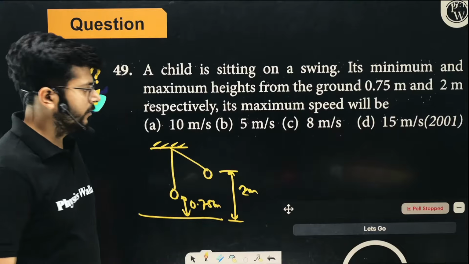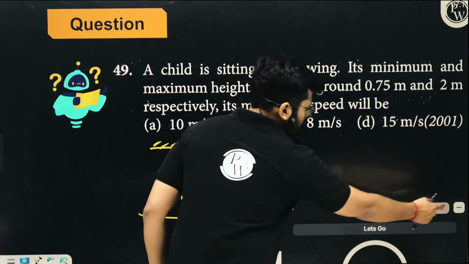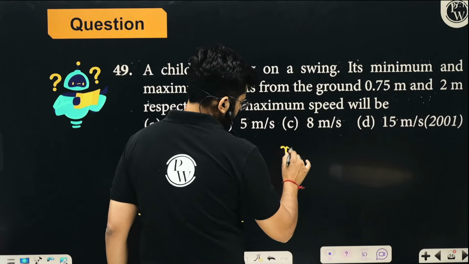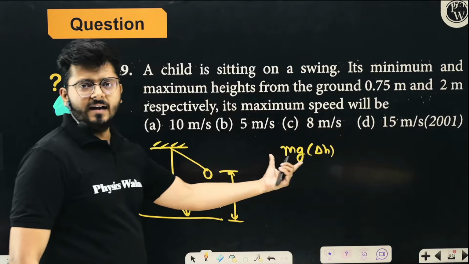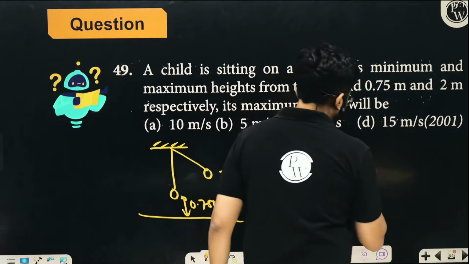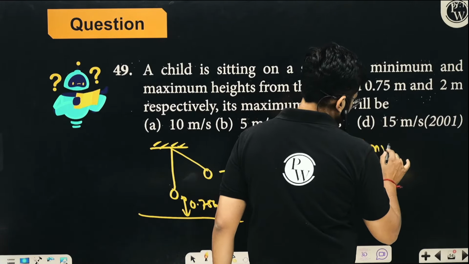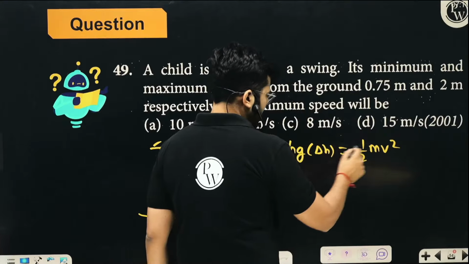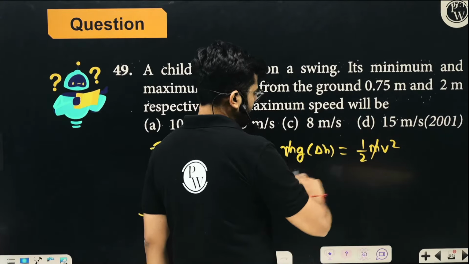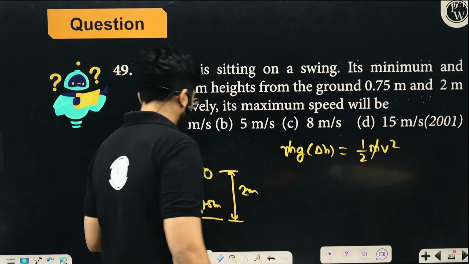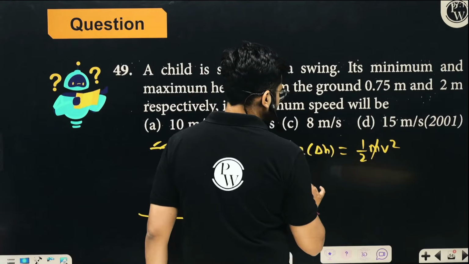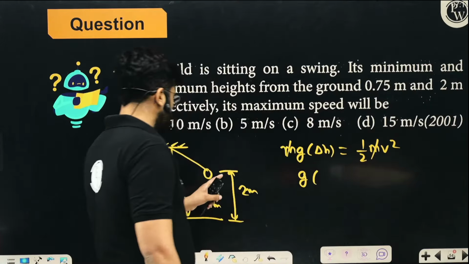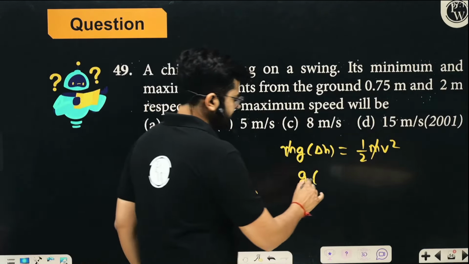So this is the concept: whatever change of potential energy you are getting, that is going to be the increase in kinetic energy, half mv square, right? So mass and mass will be cancelled out, right? And you can further solve it and calculate it. So the value of g is whatever, you can put the value of g. Delta h is 2 minus 0.75.